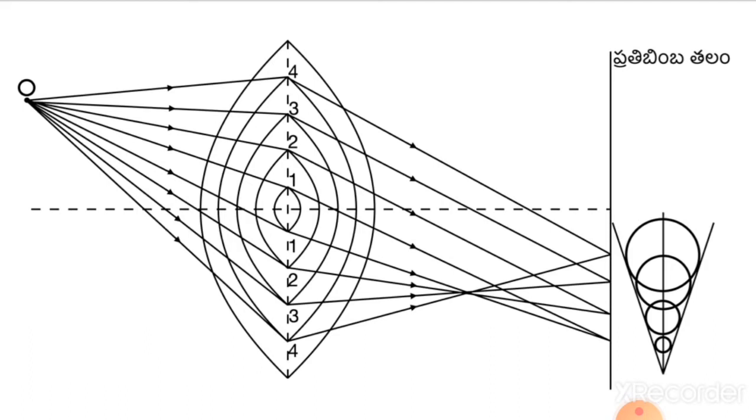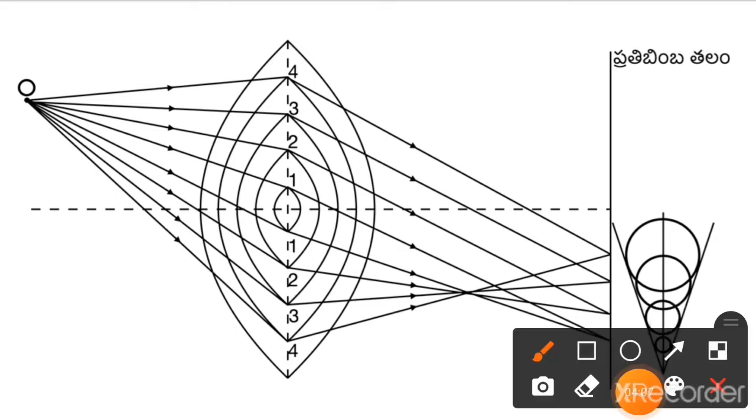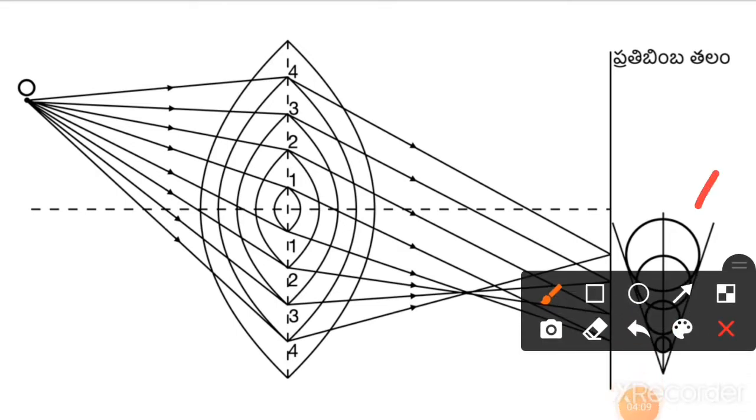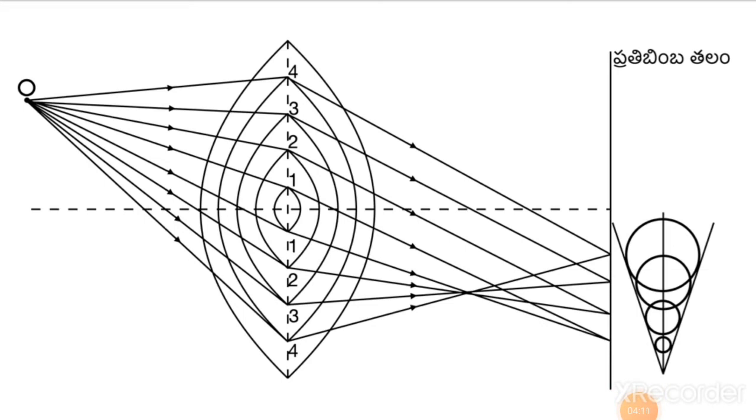When we go from 1 to 4, these are marginal rays. These form the image like a circle, a bigger circle compared to the 1 1 zone. These are formed like a comet shape. The image is like a comet shape. So it is coma aberration.